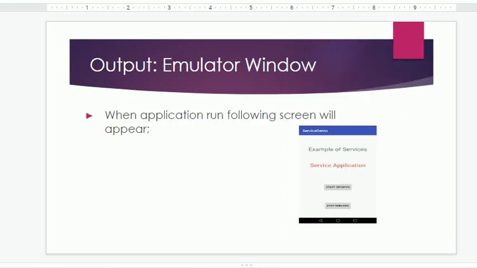And the output will be, when the application runs, the following screen will appear. Here are two buttons, start service and stop service.